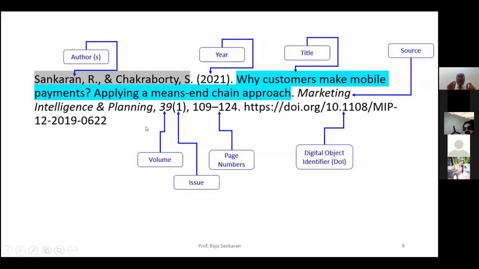So this typically goes with the referencing style, but these are common across the board, and we need to make use of them irrespective of the type of referencing style that we use. So author, year, title, source, the volume, issue, page number and the DOI are a must whenever you want to refer to any of the research papers.